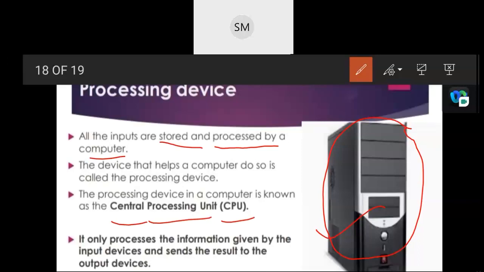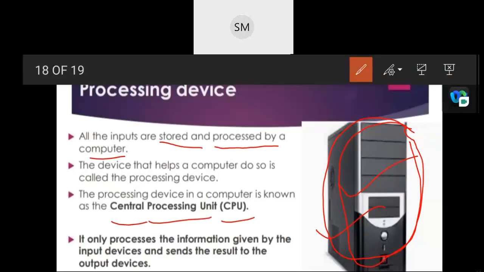All these kinds of processes, where do they take place? That was a real-life example, but in technical terms, all these processes take place in the CPU. So we say the CPU is the brain of a computer, containing all the stored data and output results. The devices that help a computer do so are called processing devices. The CPU controls all the important functions like input processing, data storage, and output.